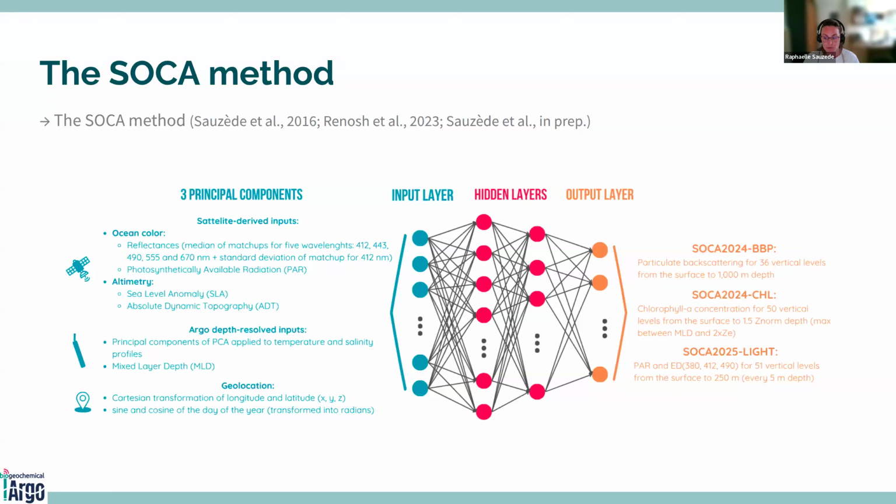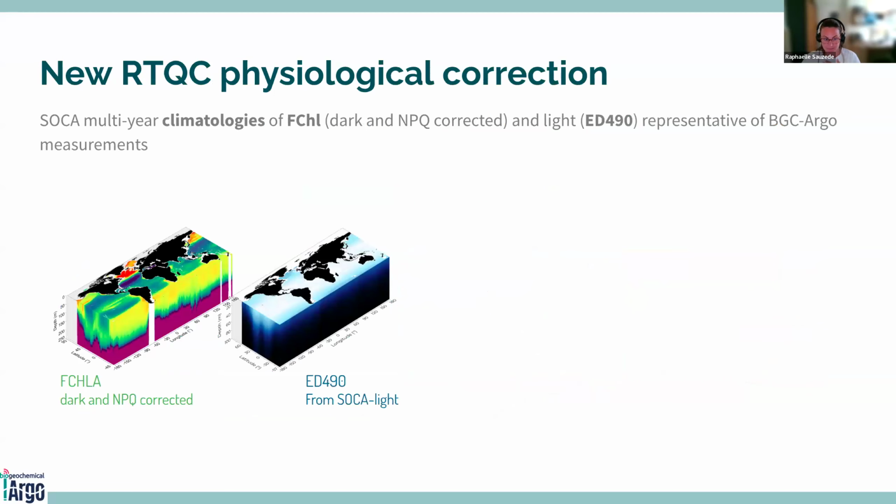And then as output, we retrieve the vertical distribution of different variables measured from BGC Argo floats: the BBP, the particulate backscattering coefficient, the chlorophyll concentration, and the light. This multi-layer perceptron is trained from the BGC Argo dataset matched up with the satellite data.